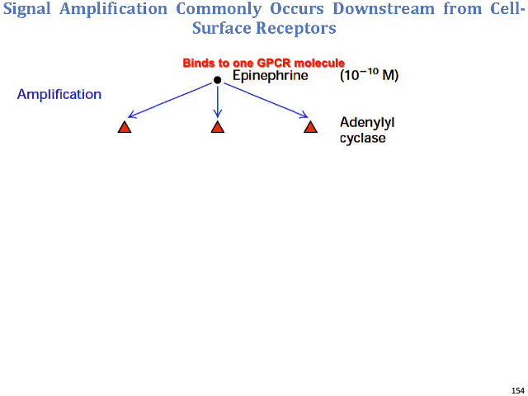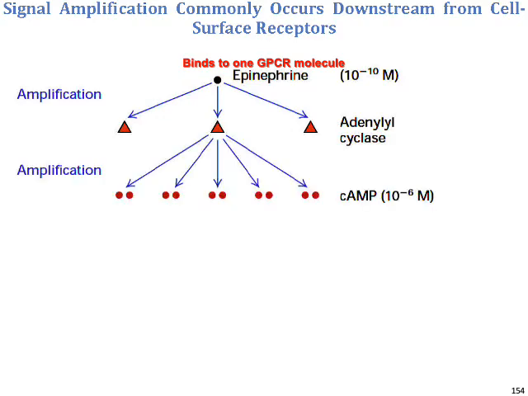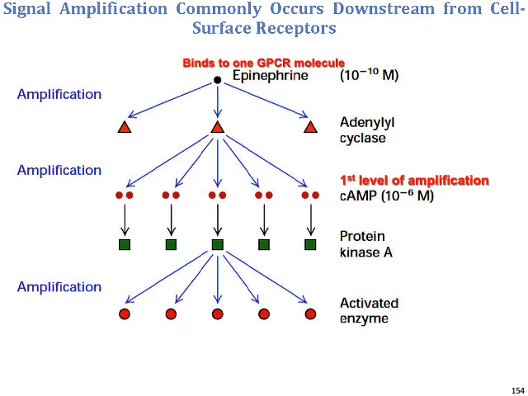Signal amplification commonly occurs downstream from cell surface receptors. So you can see here, once a signal like epinephrine binds to one GPCR molecule, this leads to amplification through the generation of adenylyl cyclase. These adenylyl cyclase molecules, in another round of amplification, lead to the formation of cyclic AMP, which is the first level of amplification. This activates protein kinase A, in which each molecule of protein kinase A will activate a set of